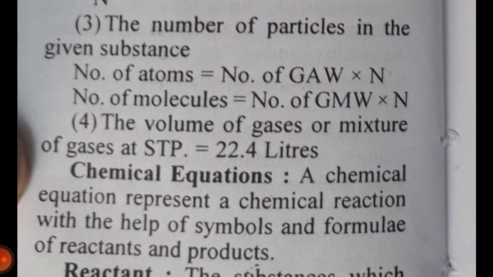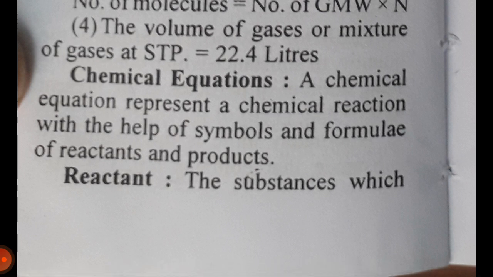Number of particles in the given substance. Number of atoms is equal to number of GAW multiplied by N. Number of molecules is number of GMW multiplied by N. The volume of gases or mixture of gases at STP is equal to 22.4 liters.